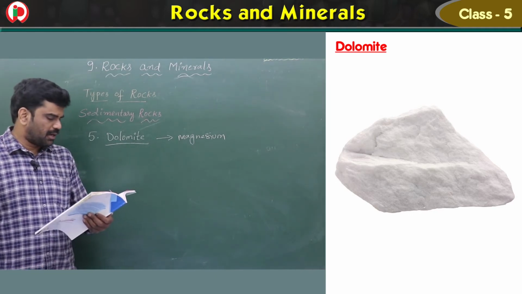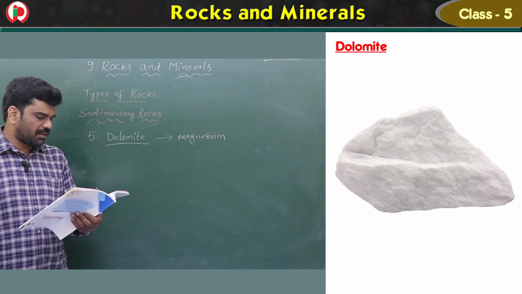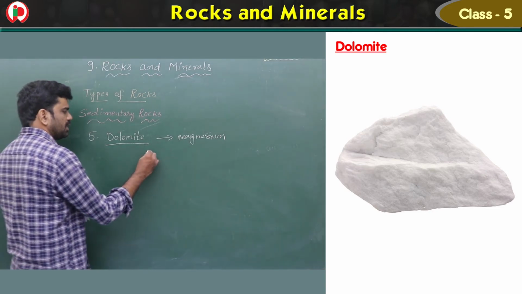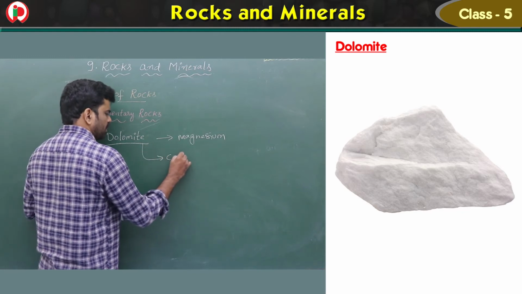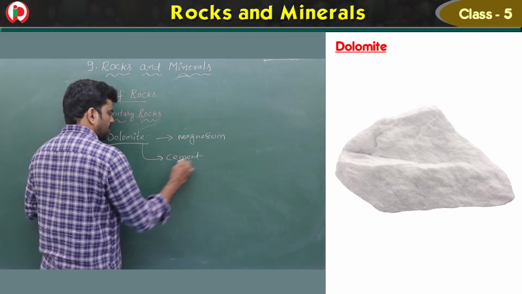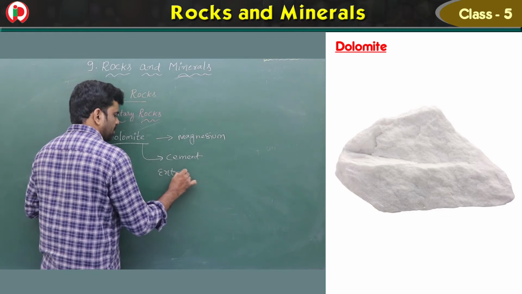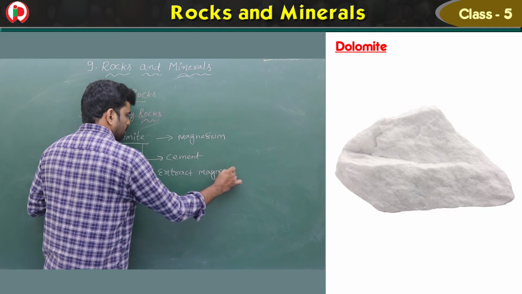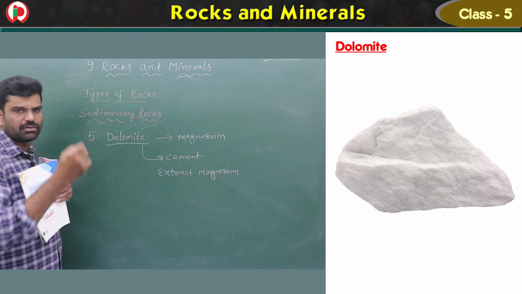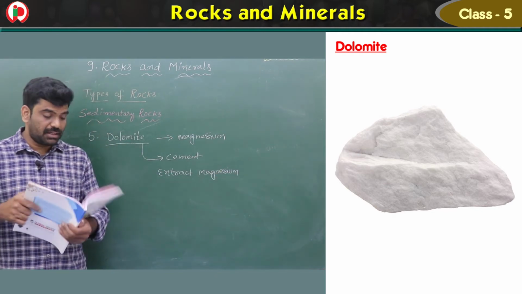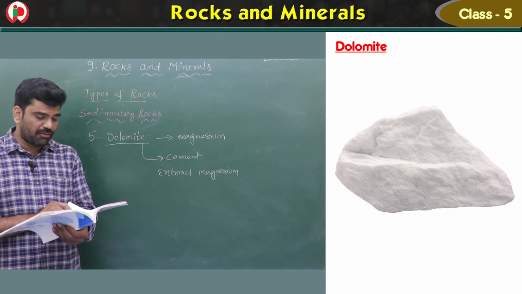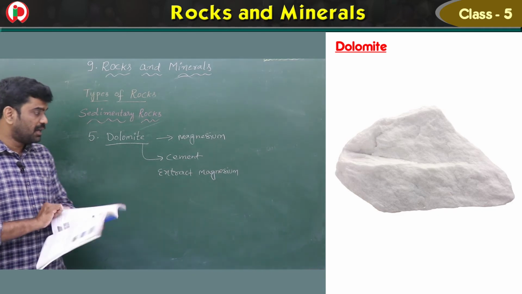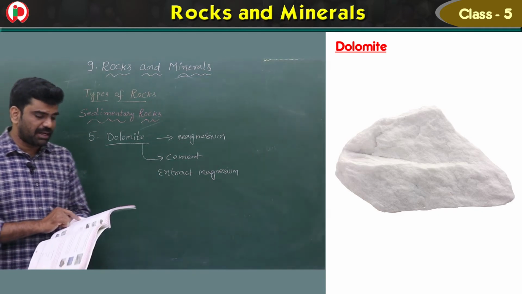Okay. And like limestone, it can be used in the manufacture of cement and also to extract magnesium. So this dolomite is used for the manufacture of cement or to extract magnesium. Okay. So extraction means taking out. So dolomite is also a sedimentary rock mainly made of magnesium. Like limestone, it can be used in the manufacture of cement and to extract magnesium.